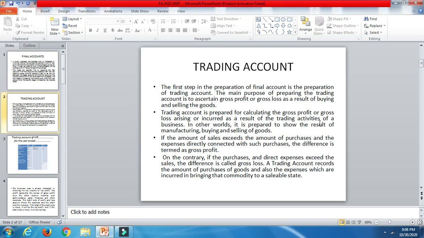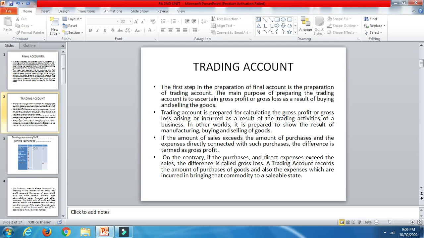A manufacturing plant or a manufacturing firm will be there where all the production takes place. Trading will be done at that stage, when the raw materials are bought into the business and converted into finished goods. The process that has taken place, whether wages to the laborers or coal, gas, water, oil, whatever has been used, all of that will be taken into consideration. And at the end, after the finished goods are ready to be sold,